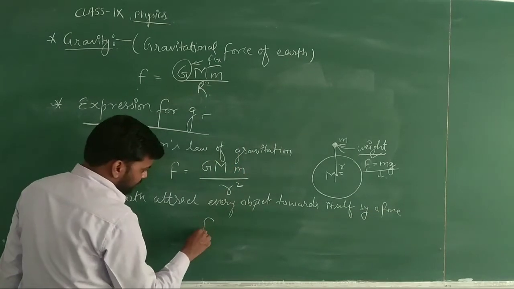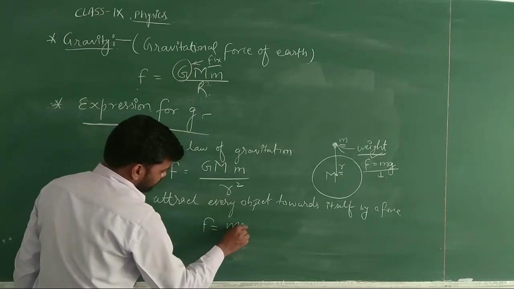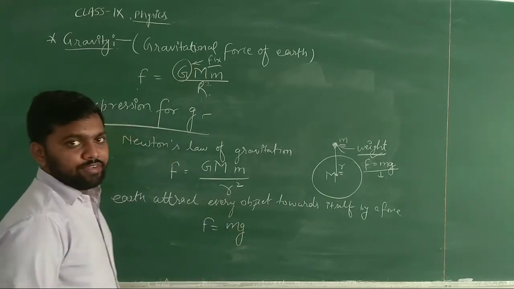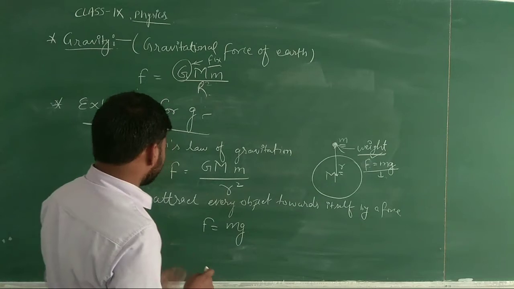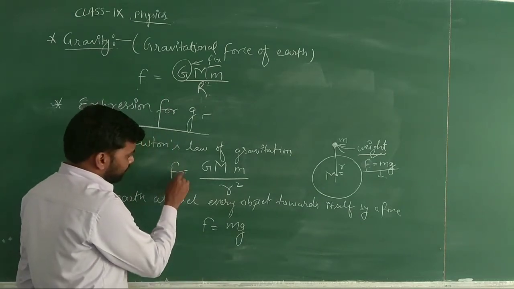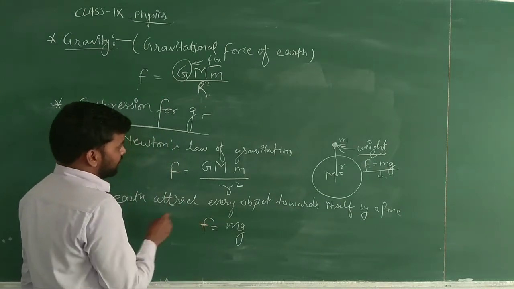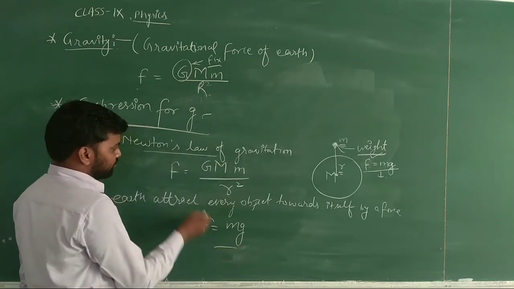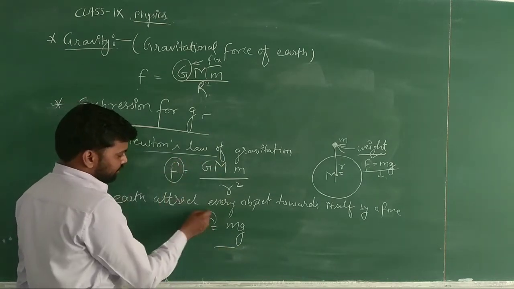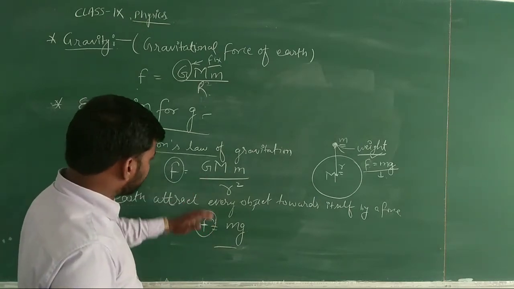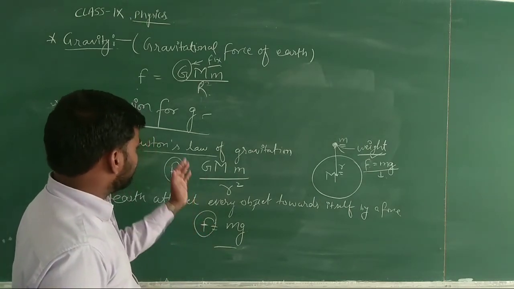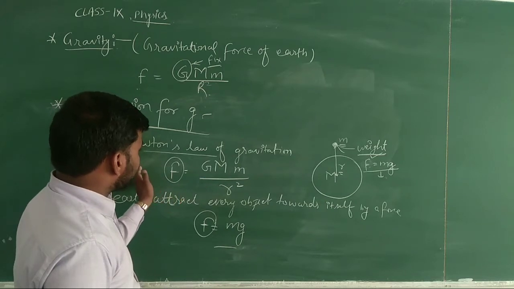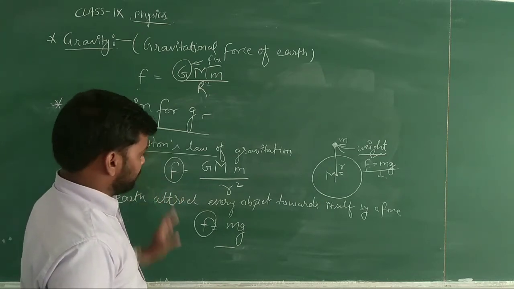That force will be equal to F equal to mg, and we need to focus here that the amount of force which we will calculate by Newton's law of gravitation and by our weight will be equal to each other. Okay, so we can see in both the cases that the left hand side is equal to each other.